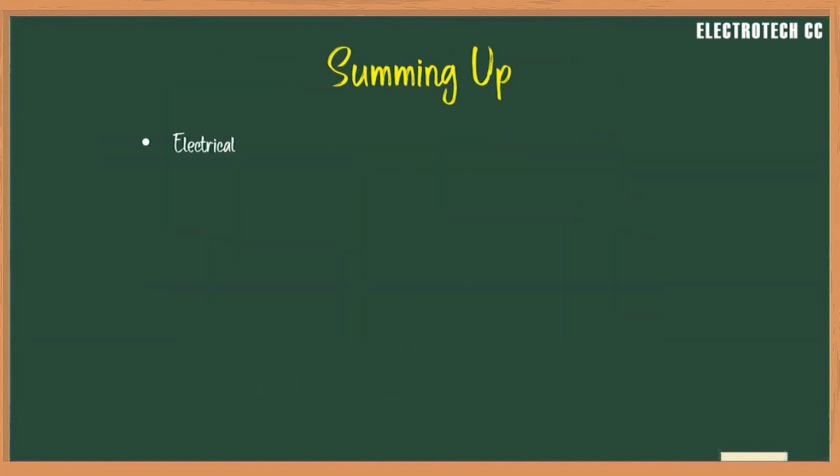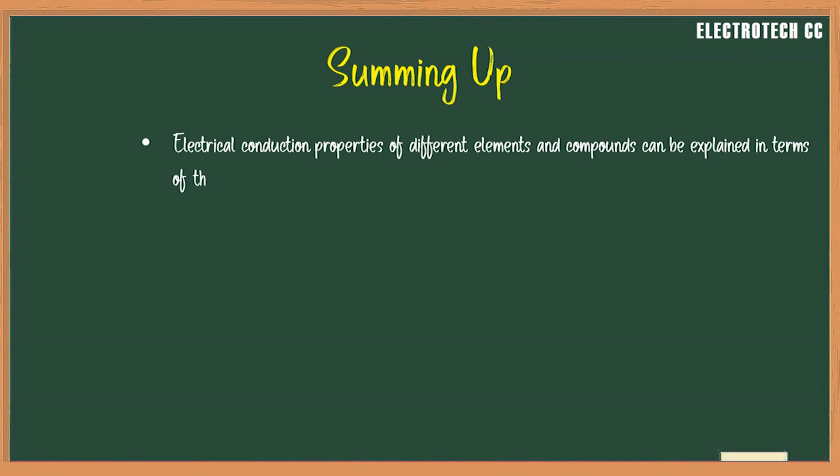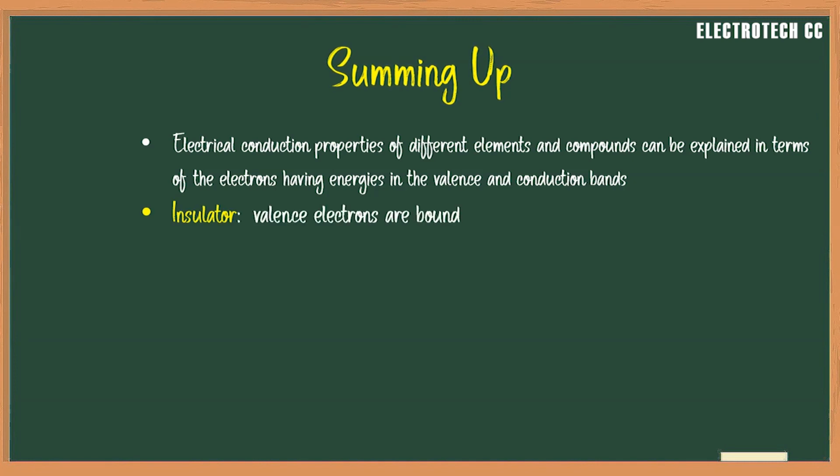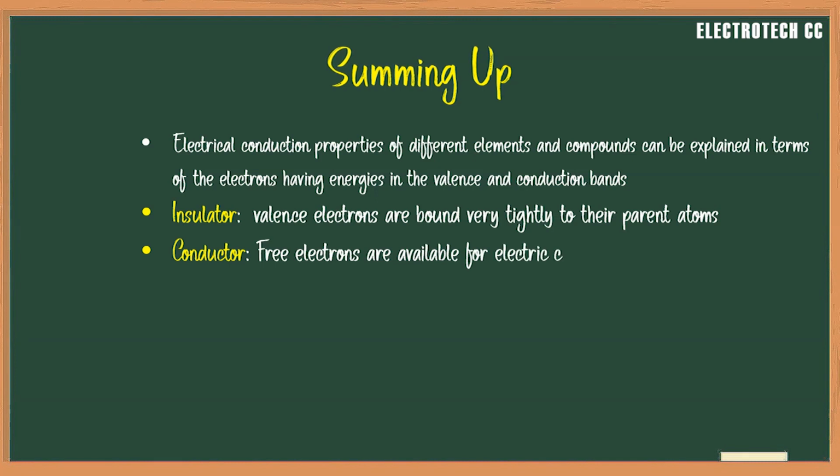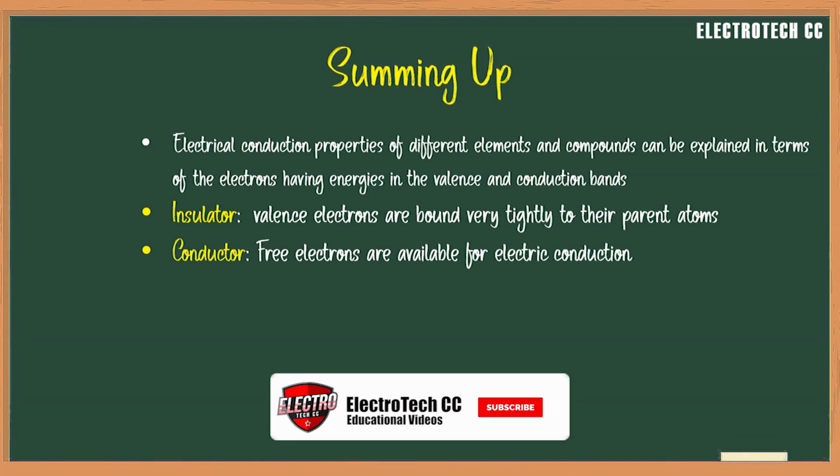So in this video, we have discussed how the electrical conduction property of different elements and compounds can be explained in terms of the electrons having energy in the valence band and conduction band. We discussed insulator materials in which valence electrons are bound very tightly to their parent atoms. Second, conducting material in which free electrons are available for electrical conduction.